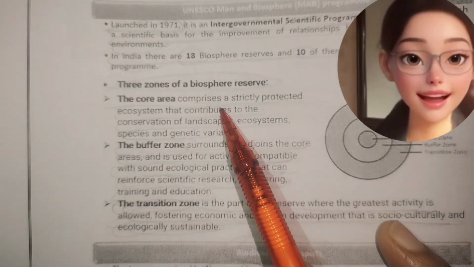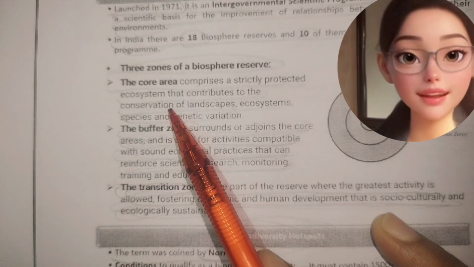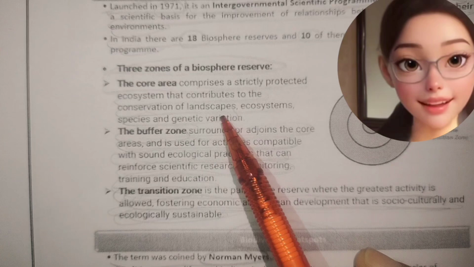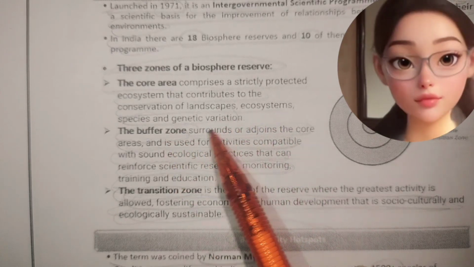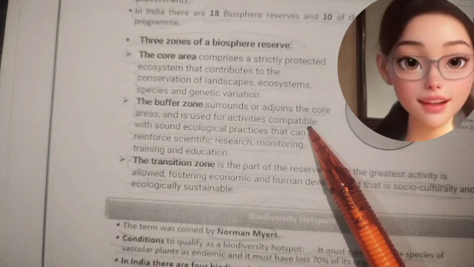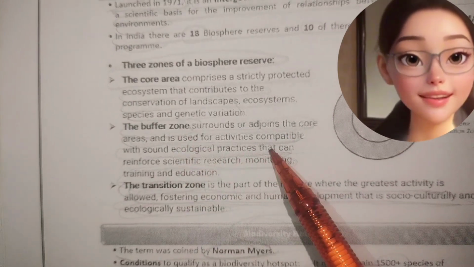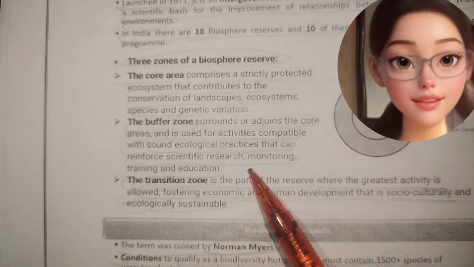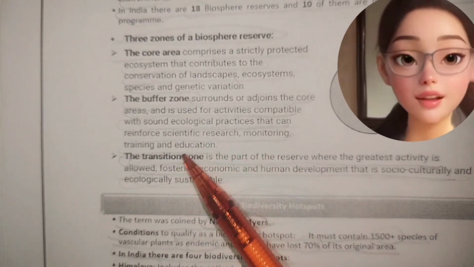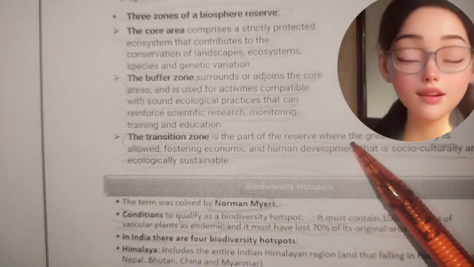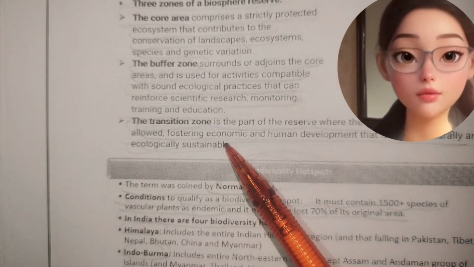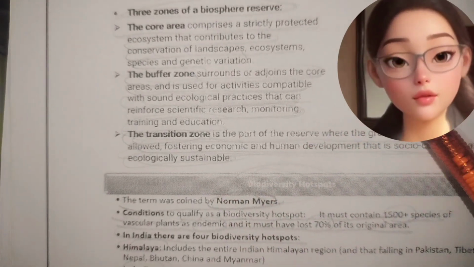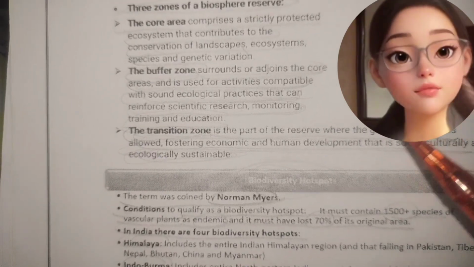The core area comprises a strictly protected ecosystem that contributes to the conservation of landscape ecosystems, species, and genetic variation. The buffer zone surrounds or adjoins the core areas and is used for activities compatible with sound ecological practices that can reinforce scientific research, monitoring, training, and education. The transition zone is the part of the reserve where the greatest activity is followed, fostering economic and human development that is socio-culturally and ecologically sustainable. This is the core zone, buffer zone, and the transition zone.